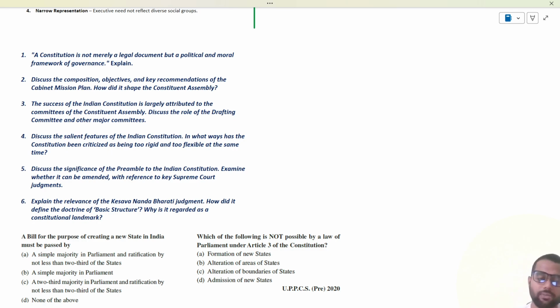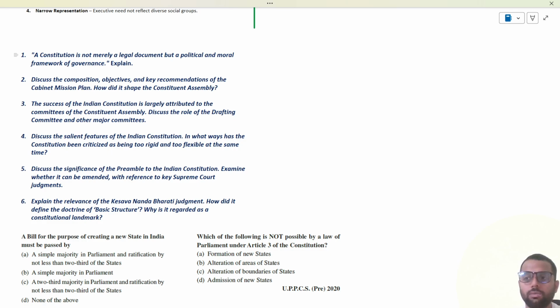So let us start with the first question, wherein the question asks that a constitution is not merely a legal document, but also a political and moral framework of the governance. Explain. So, in this question, the statement is given that constitution is not merely a legal document, but a political and a moral framework of governance.